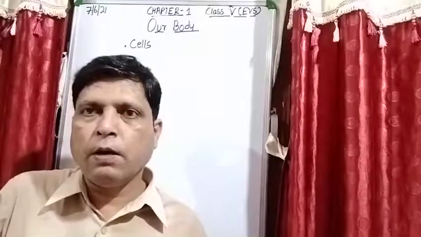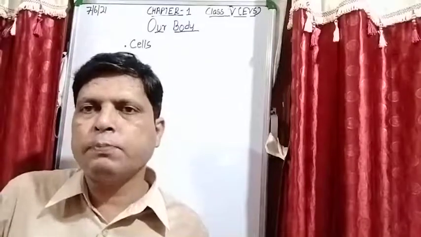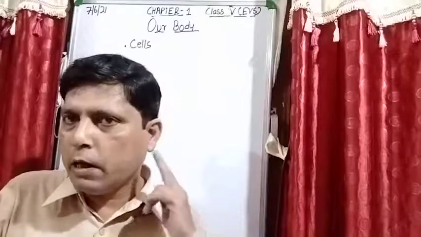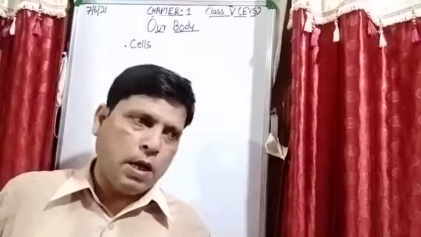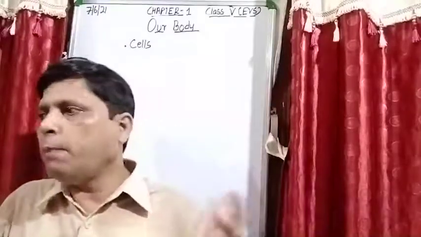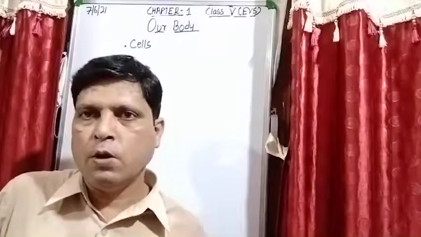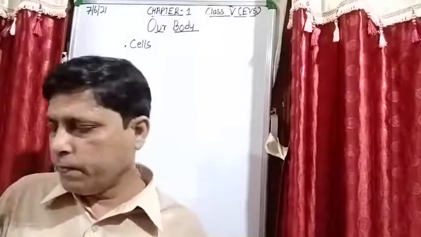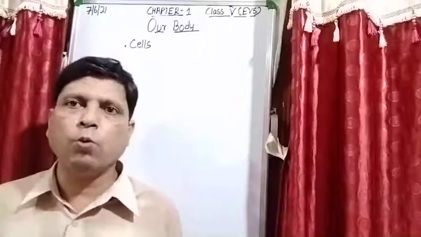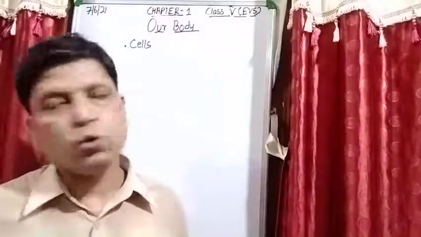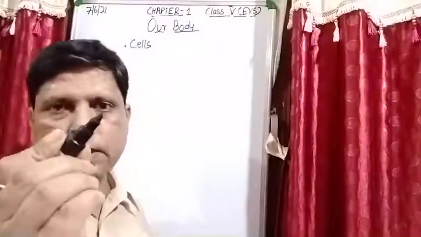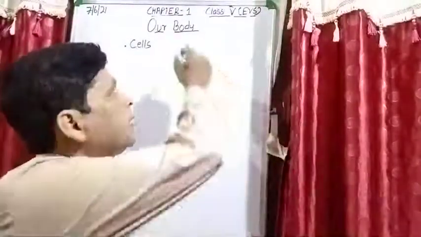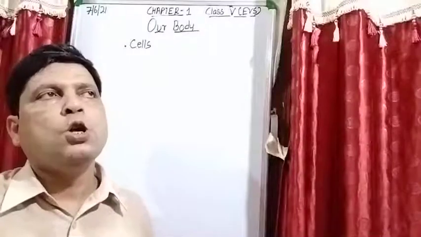We are able to recognize different types of sound with the help of our ears. If you want to move from one place to another, you will use your legs. For example, I am teaching you, I want to write something on the board, so I will hold this marker in my fingers and then I will write on the board.